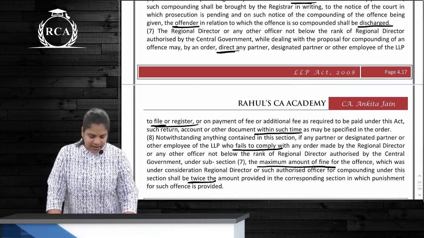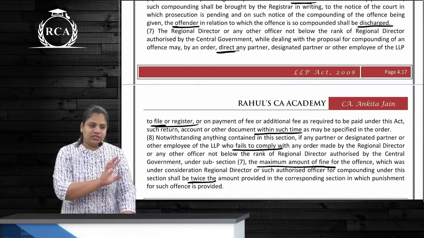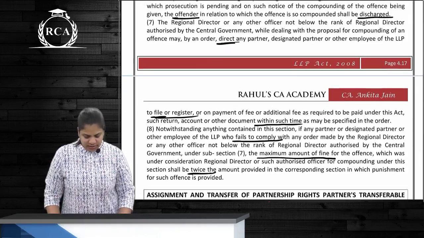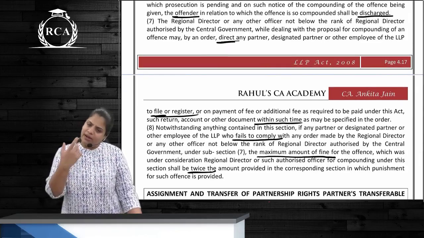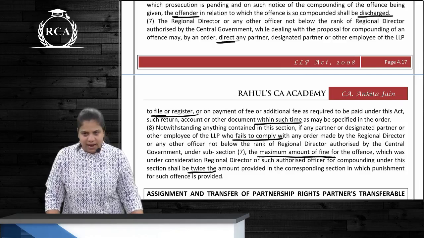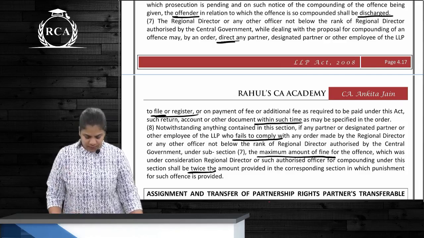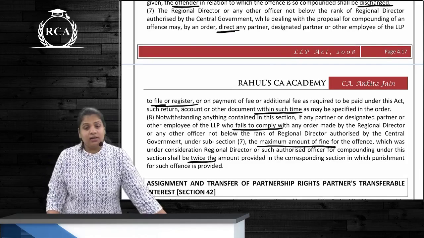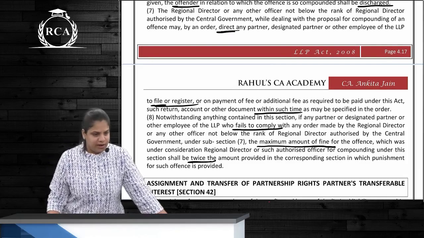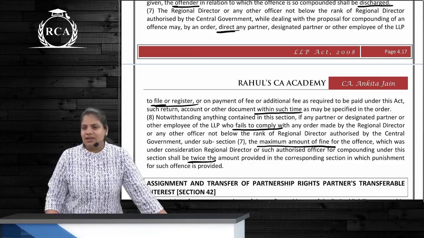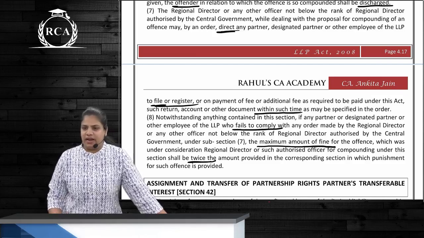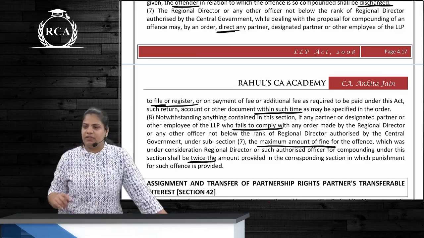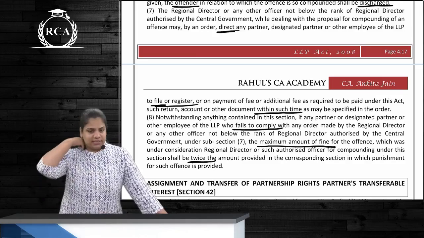Who is giving the order? RD. RD gives any order that file this, register this. Should that be complied with? Yes. In how much time is it to be complied with? As may be prescribed by RD. If that is also not done, then fine. How much is the fine? Twice the maximum amount of fine. So if you have not filed SAS, RD is telling us file it in the next 5 days. If it is not filed in the 5 days, then fine will be twice the maximum fine.